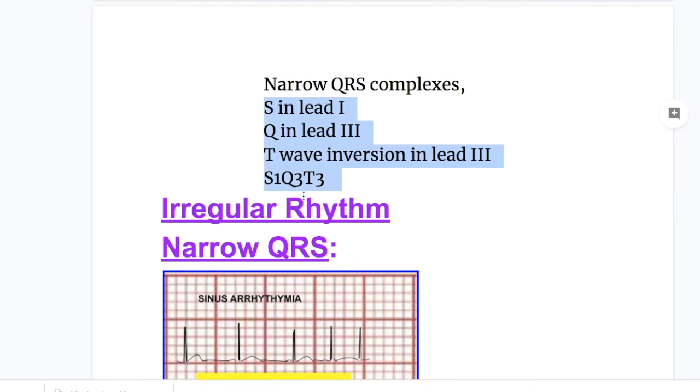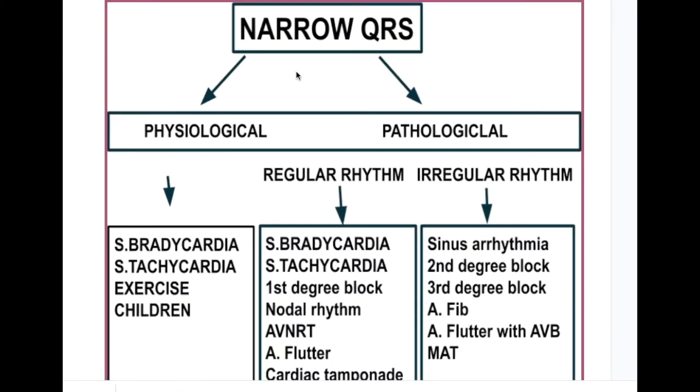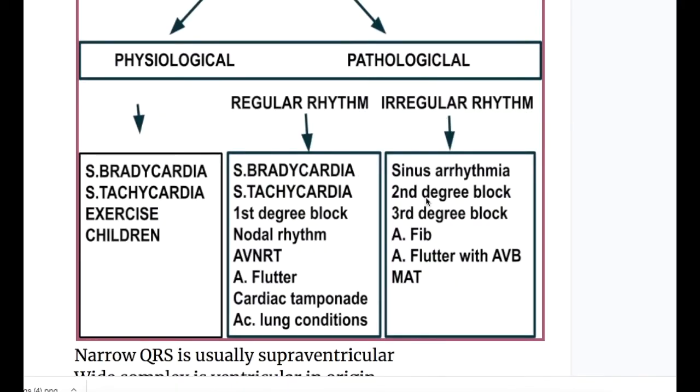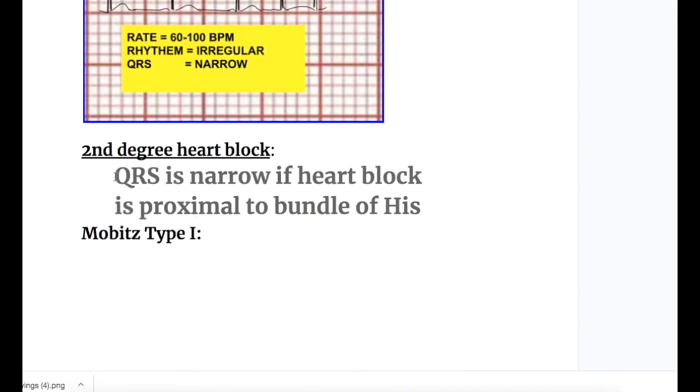S1, Q3 and T3. Now we will discuss narrow QRS with irregular rhythm, and the first in the list is sinus arrhythmia. In sinus arrhythmia, the rate is 60 to 100 beats per minute. The rhythm is irregular and the QRS complexes are narrow. Next in the line is second degree heart block. One point to mention here is that in second degree heart block, QRS is narrow if the block is proximal to the bundle of His.